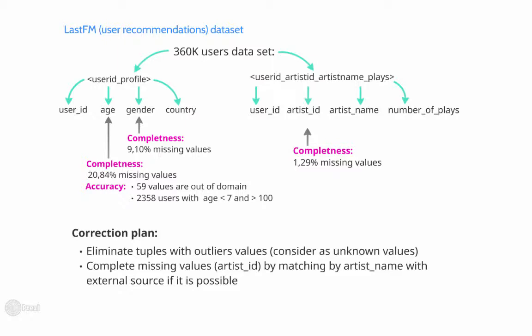There are only 2 outliers like 0 or 0.6. This number is insignificant. So, the correction plan is following. We should eliminate tuples with the outliers values, consider them as unknown values. Complete missing values artist ID by matching by artist name with external source.